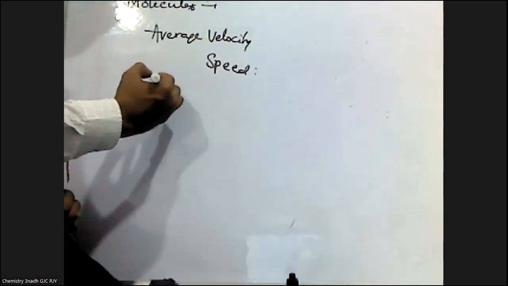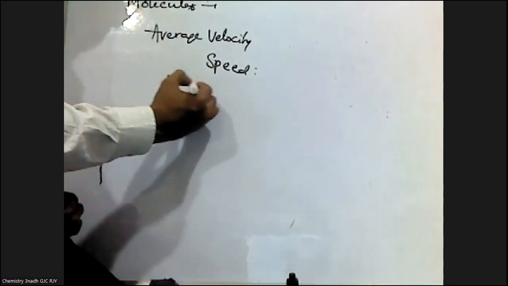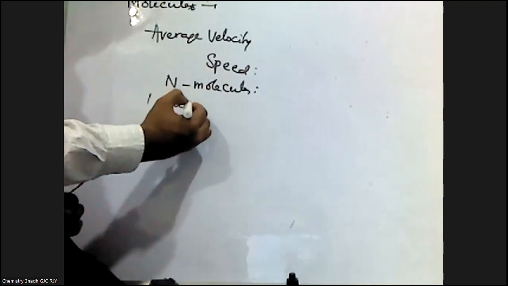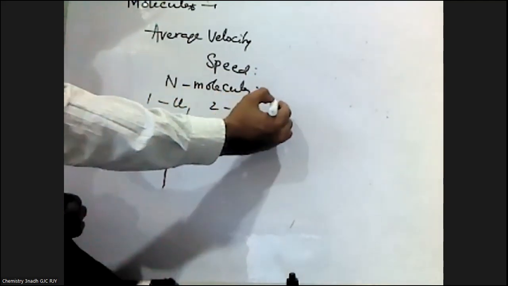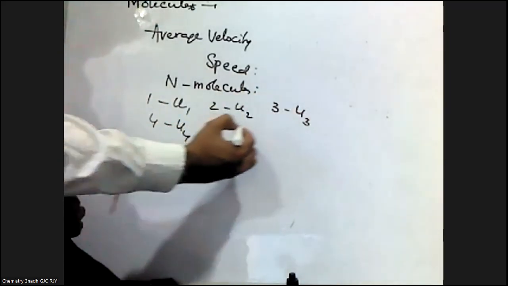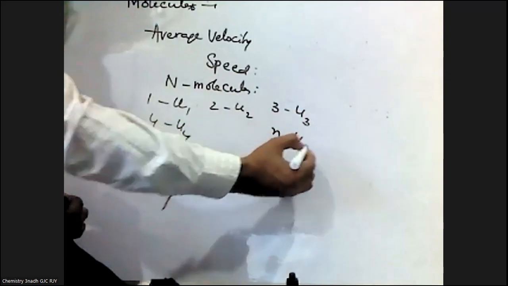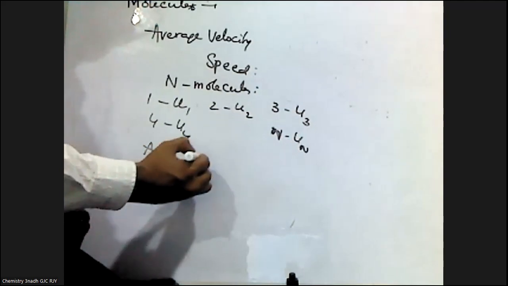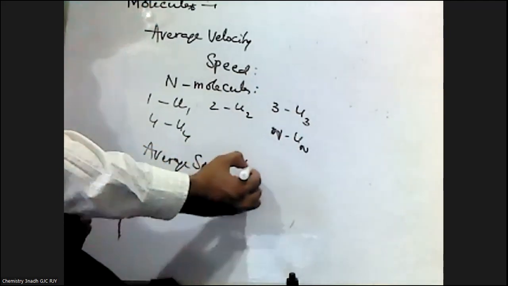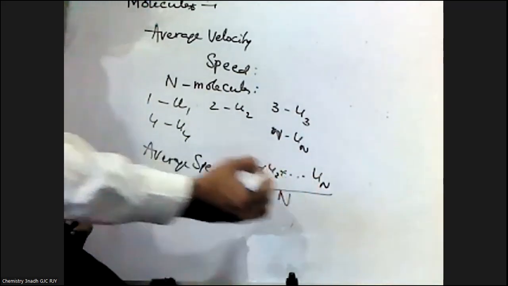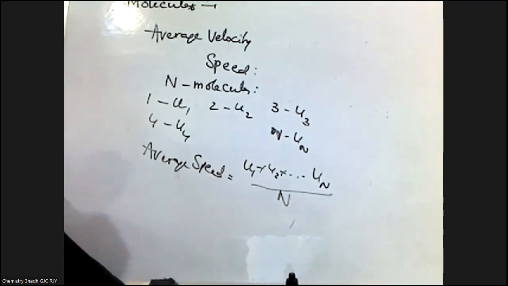So here, average speed means, if there are n molecules, the velocity of molecule 1 is u1, molecule 2 is u2, molecule 3 is u3, molecule 4 is u4, and the nth molecule is un. Then the average speed or average velocity is given by the sum of the speeds of the n molecules divided by the total number of molecules.